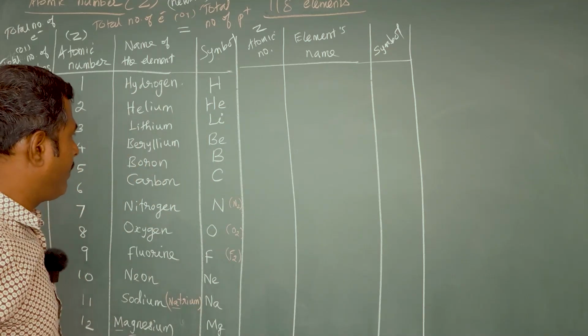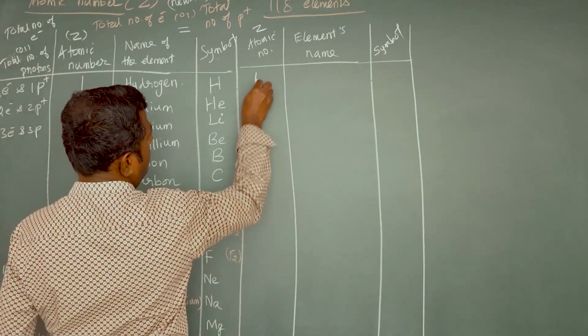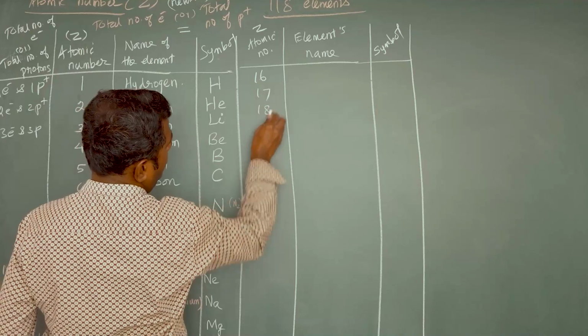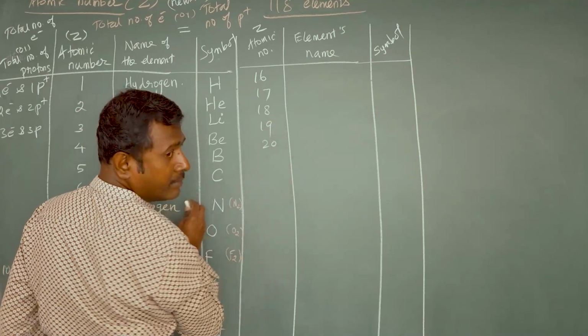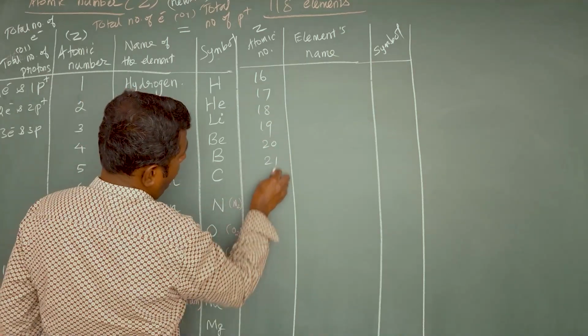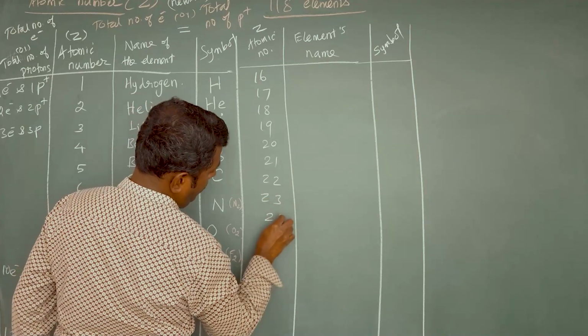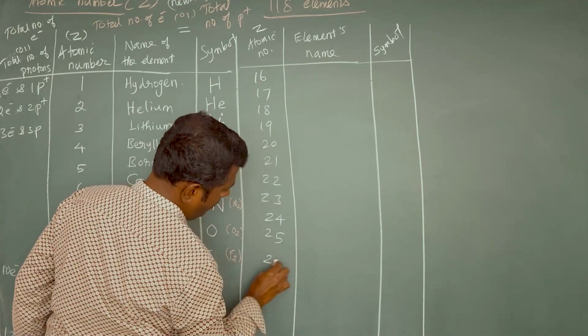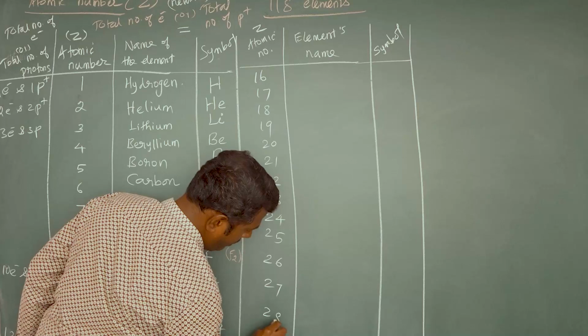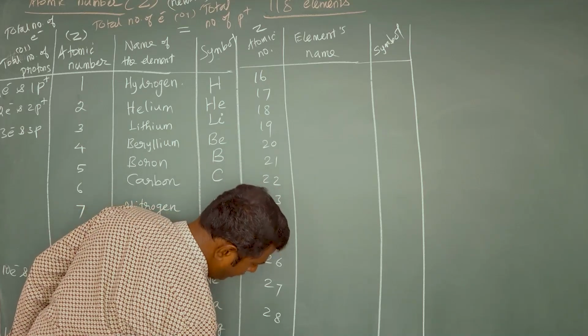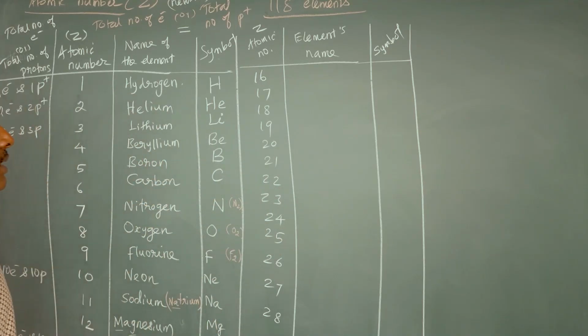So after 15, what is the next number? 16, 17, 18, 19, 20. 21, 22, 23, 24, 25, 26, 27, 28, 29, 30. So up to 30, isn't it?